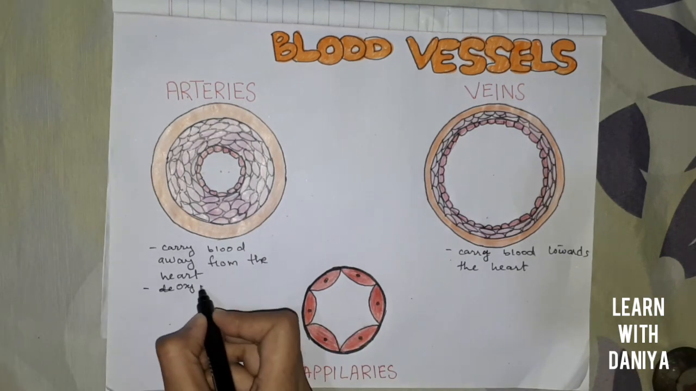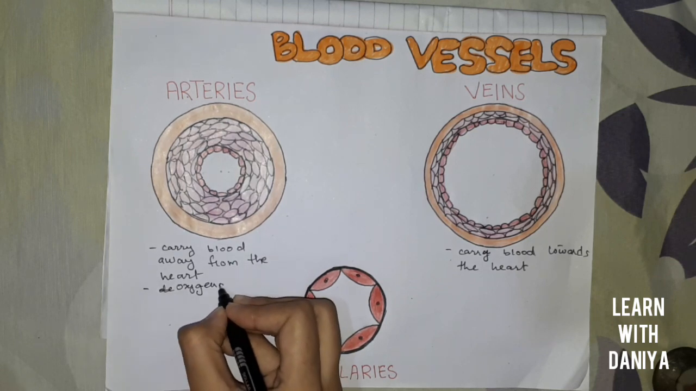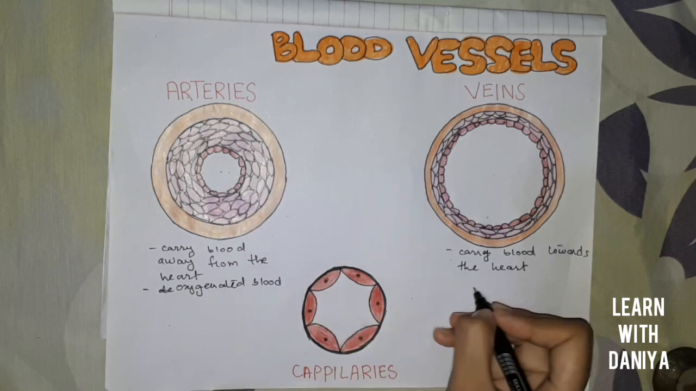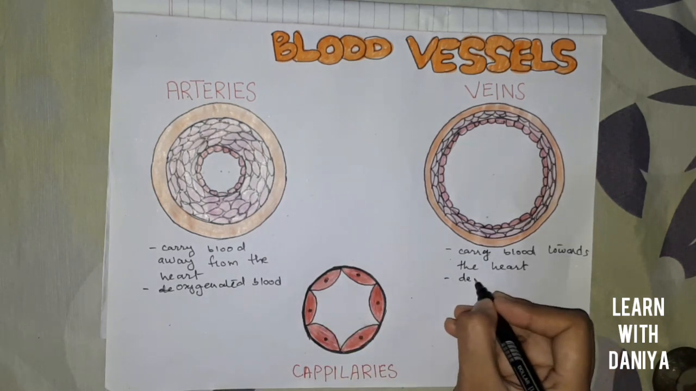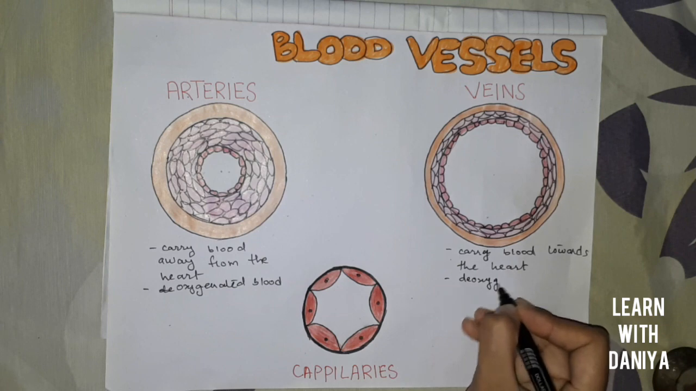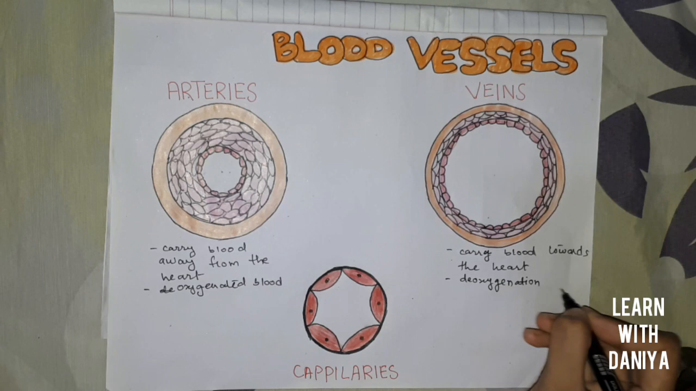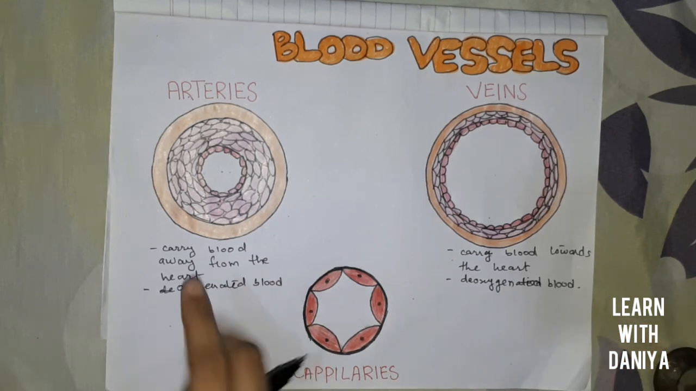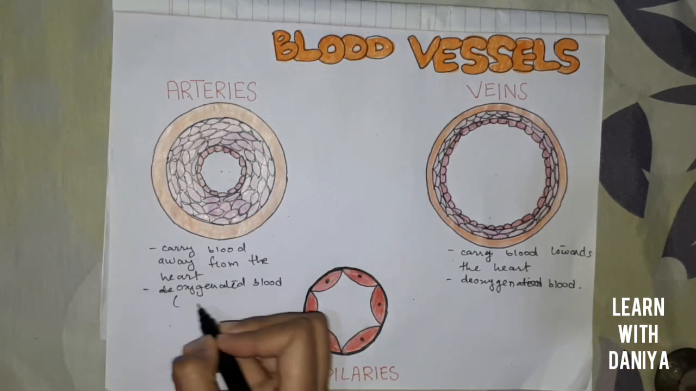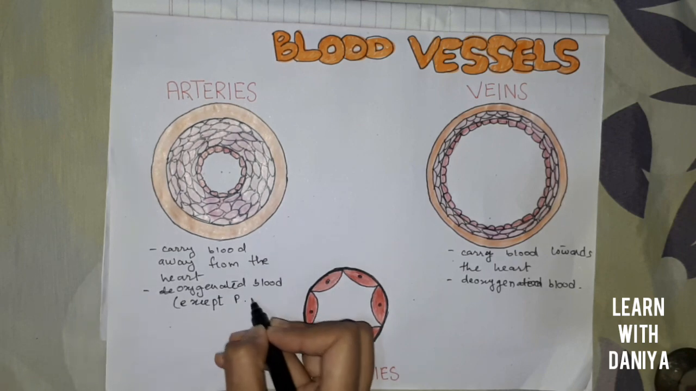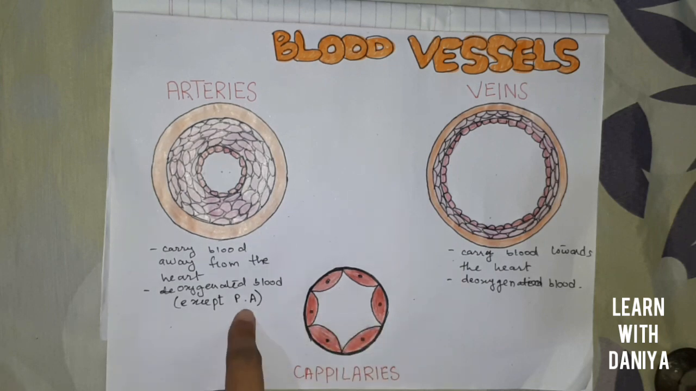Arteries carry oxygenated blood, which means their blood contains oxygen, and veins carry deoxygenated blood, which means their blood contains less oxygen. All the arteries carry oxygenated blood except for the pulmonary artery. The pulmonary artery is the artery which carries blood towards the lung, and it carries deoxygenated blood.